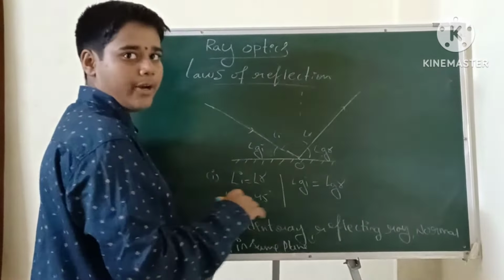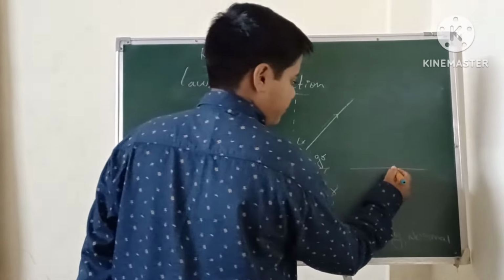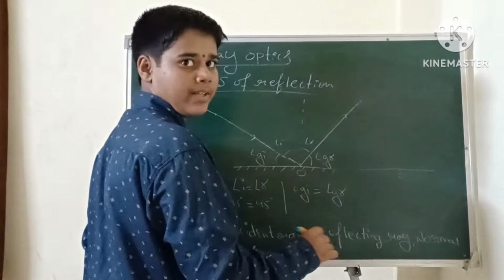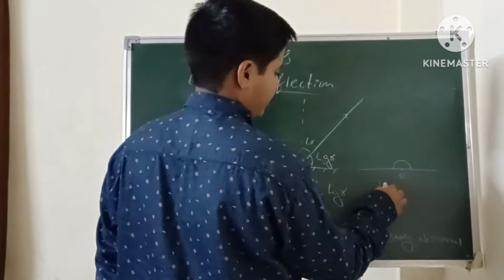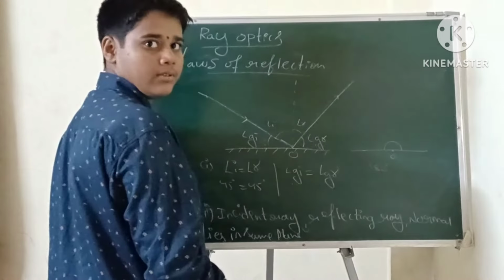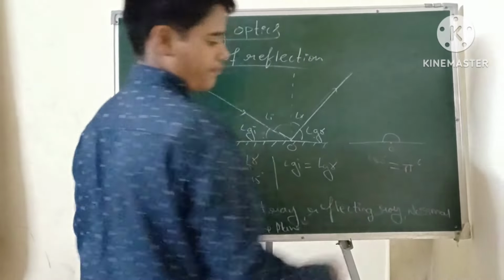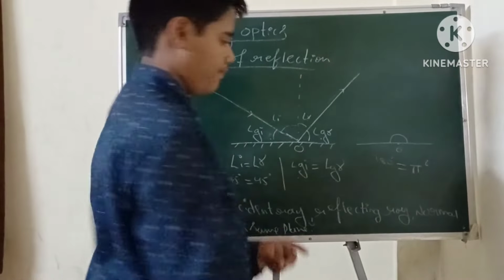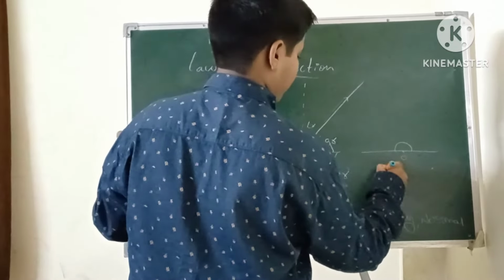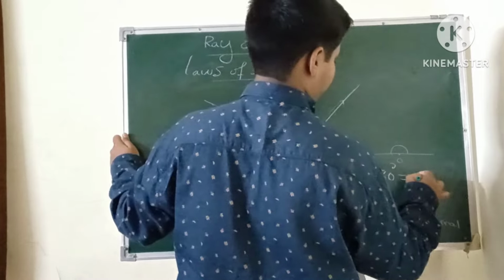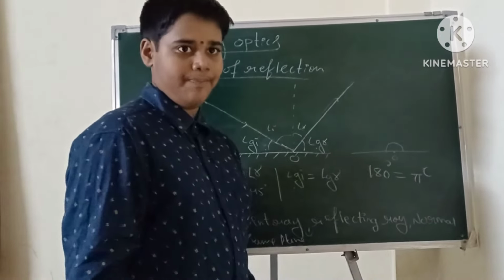Here is another important point. This is a plane, and this is point O. The angle of this plane is 180 degrees, and this is represented as pi c. 180 degrees is equal to pi c. We have to use this symbol pi c. Okay?